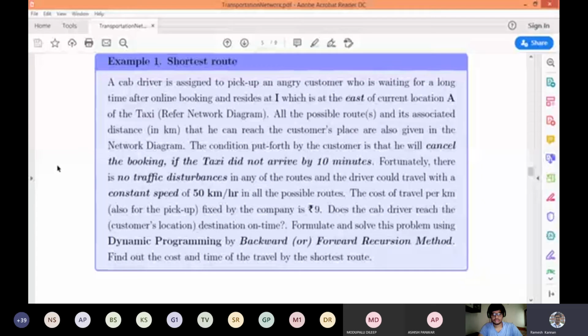You can even make use of this problem for developing a road network, the construction of a road for a newly developed satellite city or something like that. So look into the minimum length of the network, which in this case is the shortest path. Then per unit of construction, say per kilometer of road construction, there should be some money associated with it.